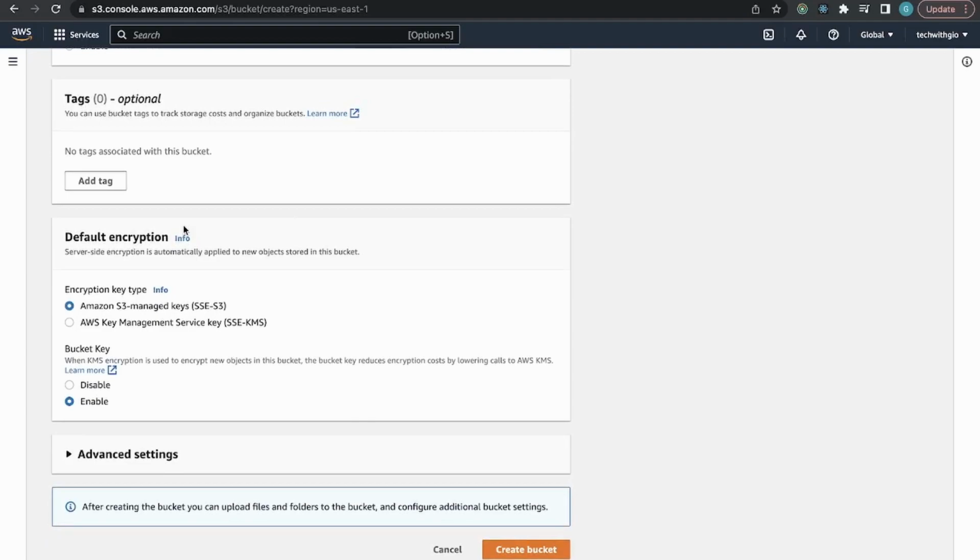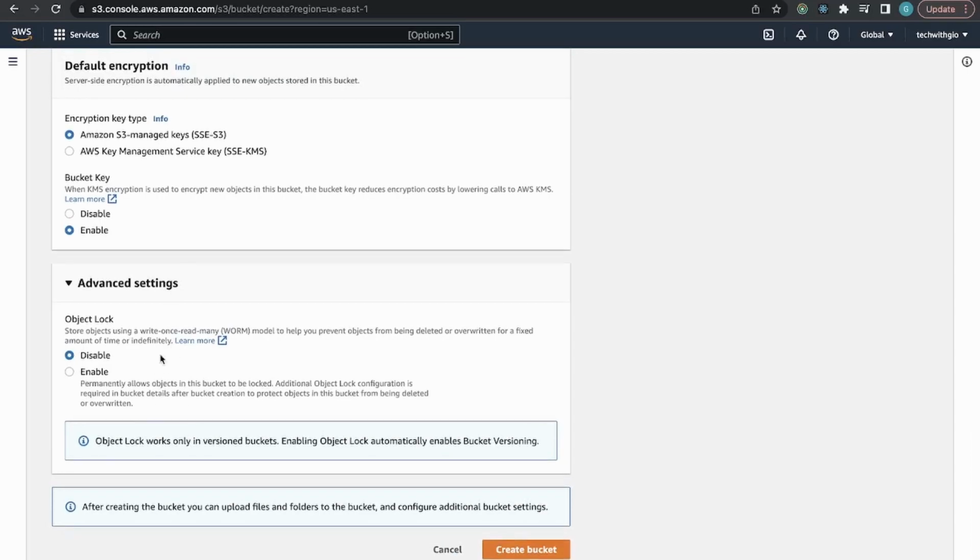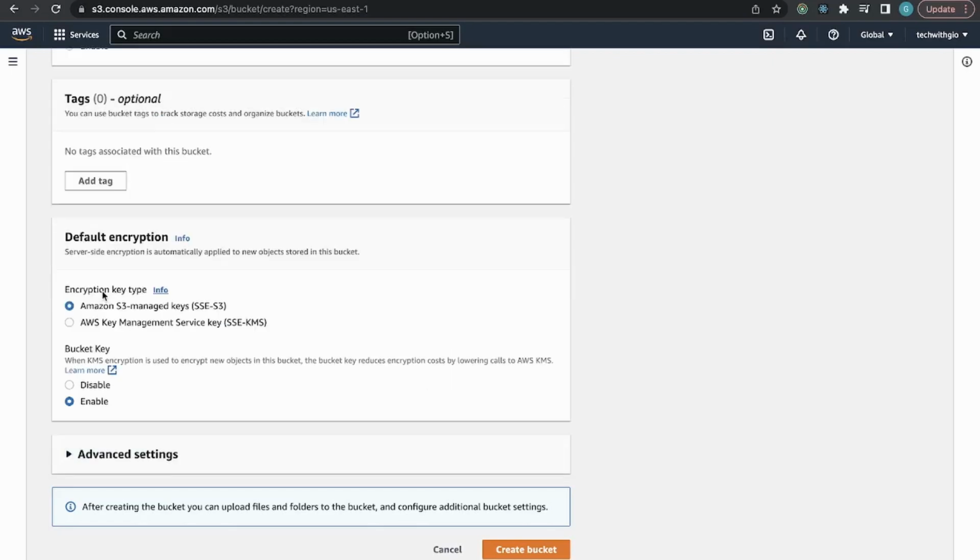And like I said, S3 encrypts information that is in transit to S3. So you can define the encryption key type. I usually leave it as default, but if you want to change it around, you can do that as well. And there's some advanced settings that I usually don't even look at, but you can enable object locks here, but I just usually leave it disabled. And then after all that is done, you can create your bucket.